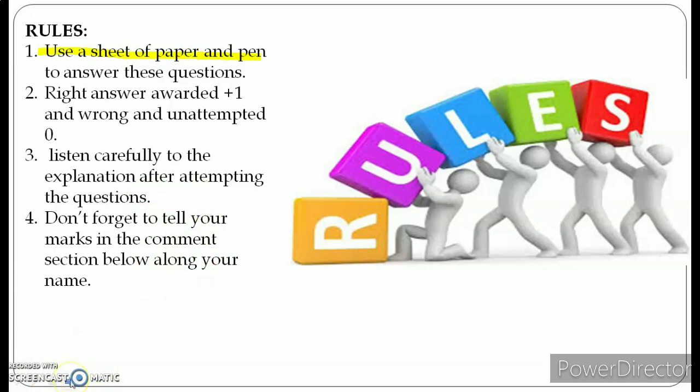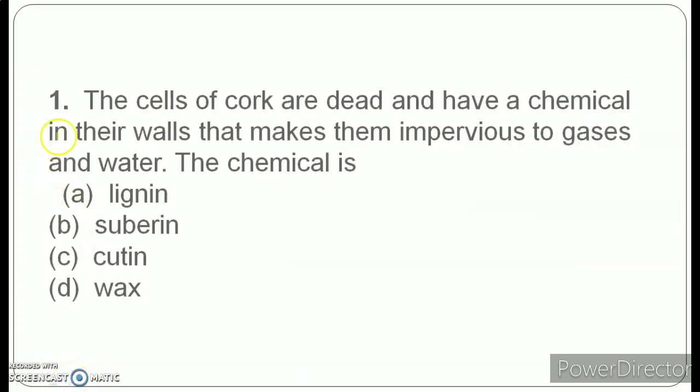Now the first question for today is: the cells of a cork are dead and have a chemical in their walls that makes them impervious to gases and water. Your options are A. lignin, B. suberin, C. cutin, and D. wax. Make sure that you understand the question.